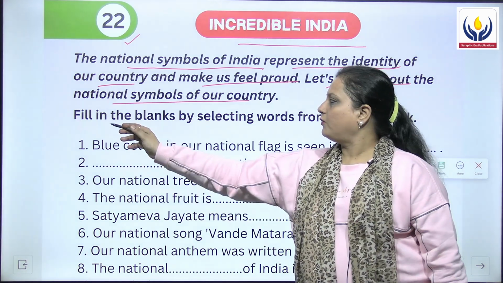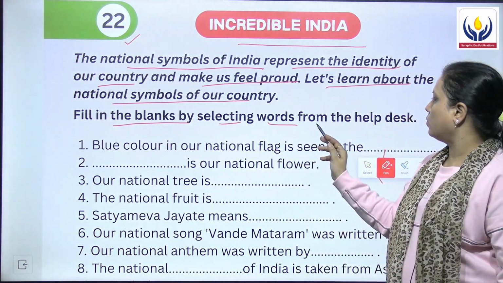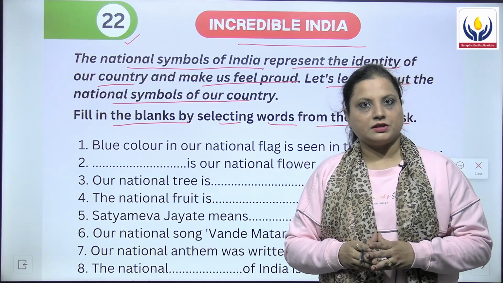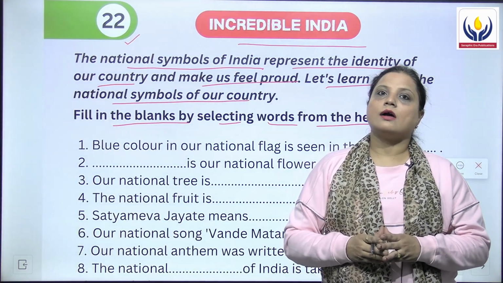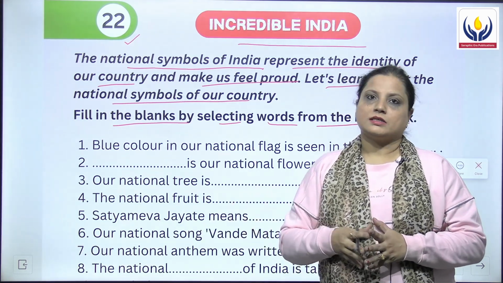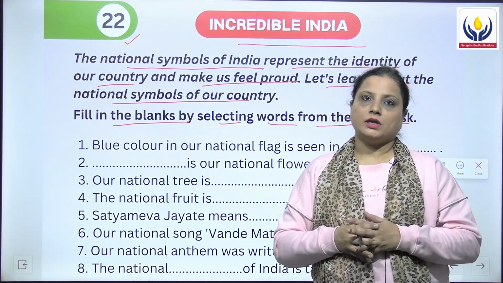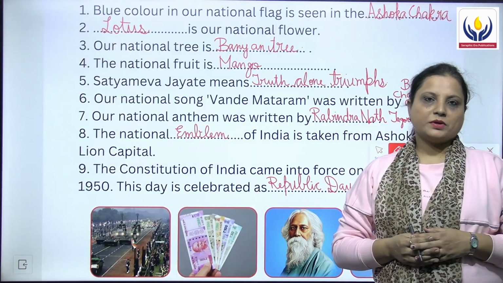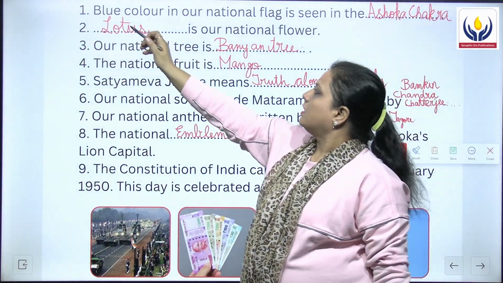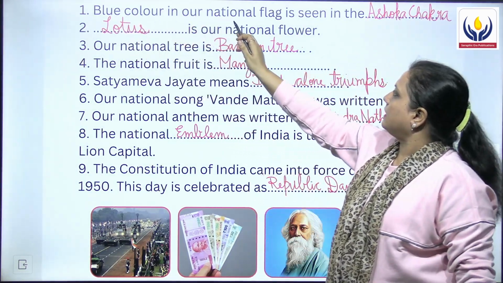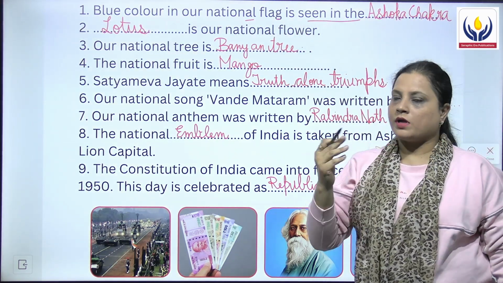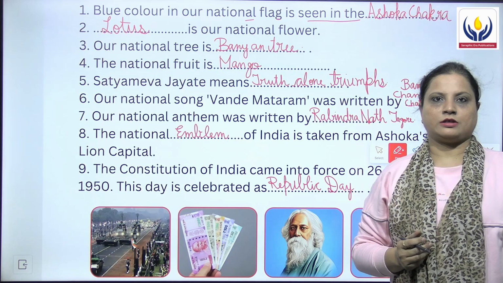It says, fill in the blanks by selecting the words from the help desk. So there are certain words given in the help desk and you have to identify the correct answer for each statement. So let's now begin with the answers. Let's now begin with the first question, and the first blank is blue color in our national flag is seen in the dash. So where is the blue color seen in our national flag?